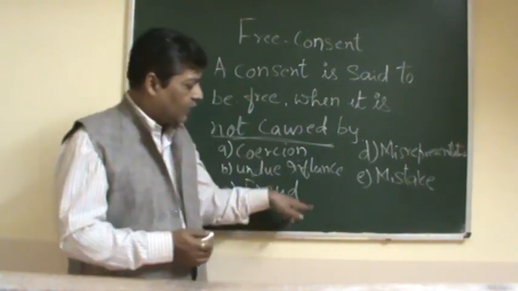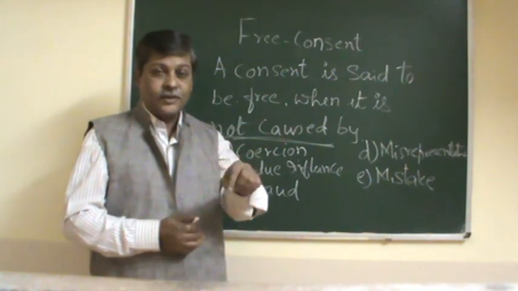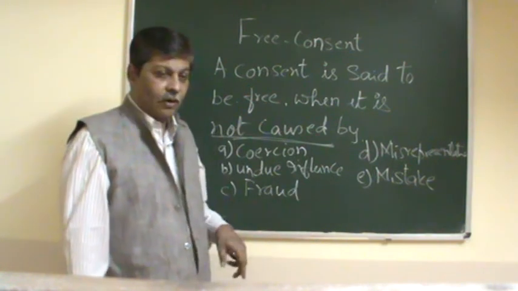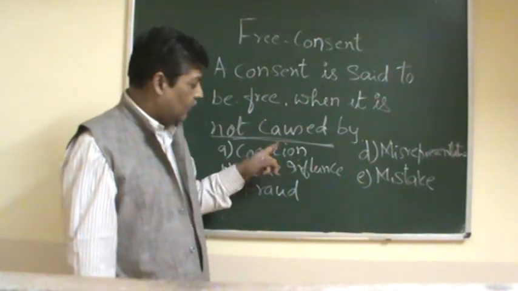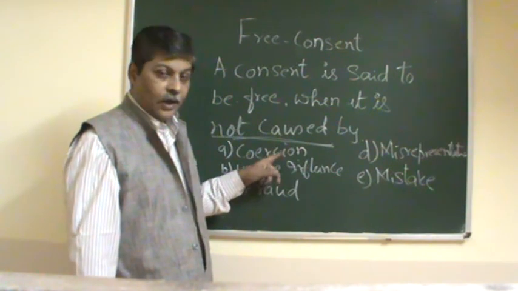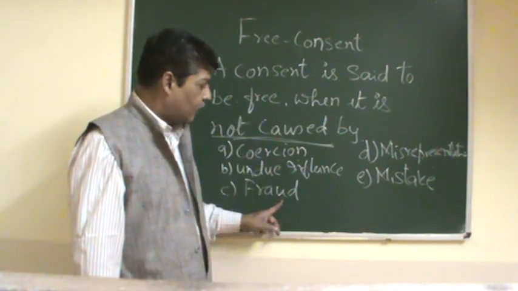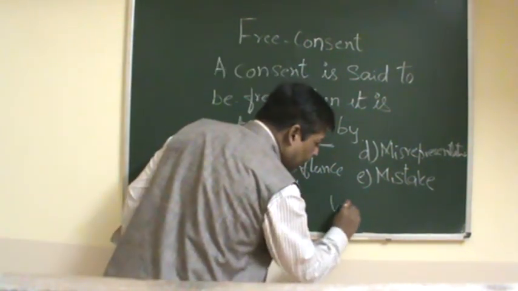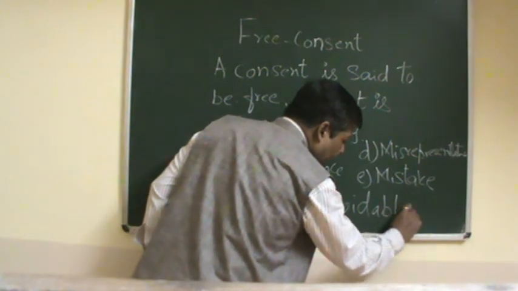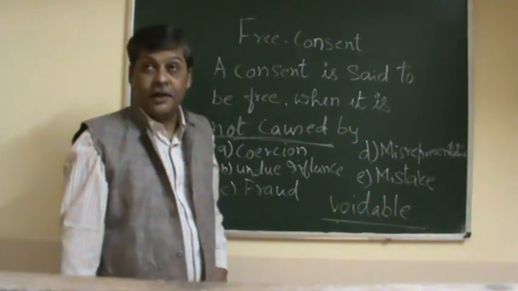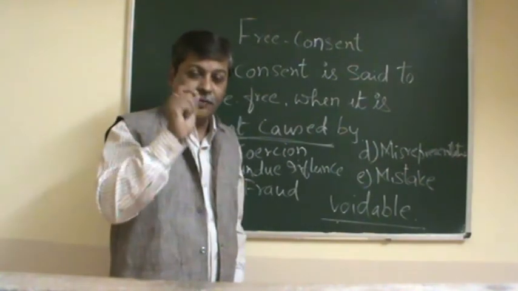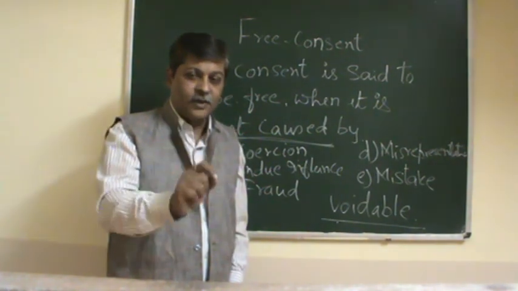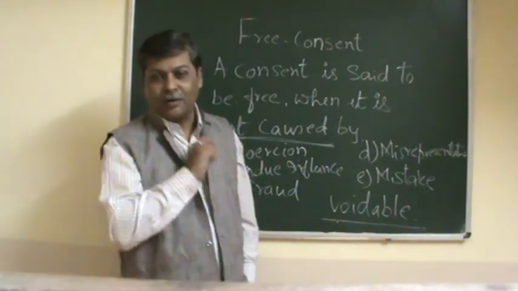After studying this, you have to mention the effect of such contracts made where the consent is not free. If the consent is obtained by coercion, undue influence, fraud and misrepresentation, the contract becomes voidable in nature. Remember this. When we discussed the types of contract, we studied what is a void contract and what is a voidable contract.